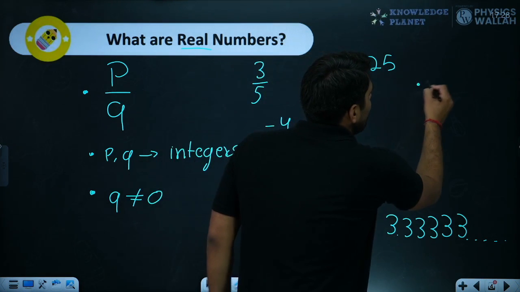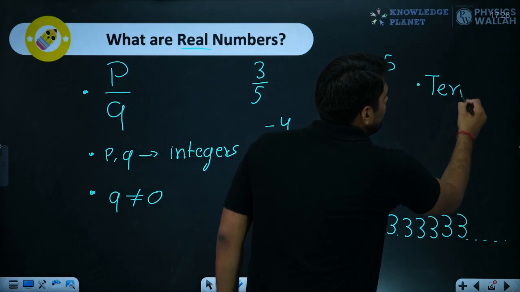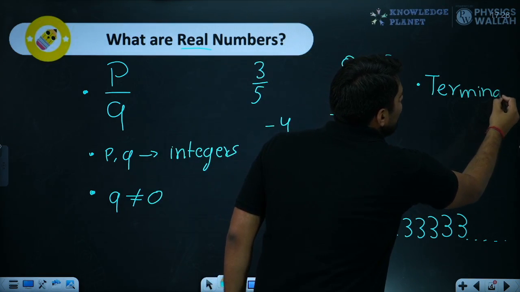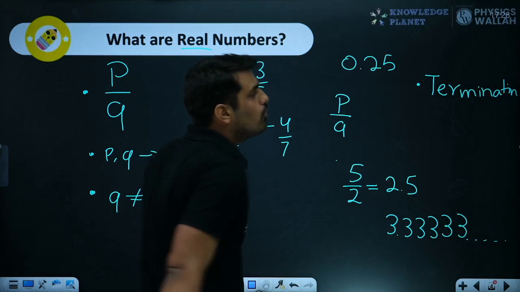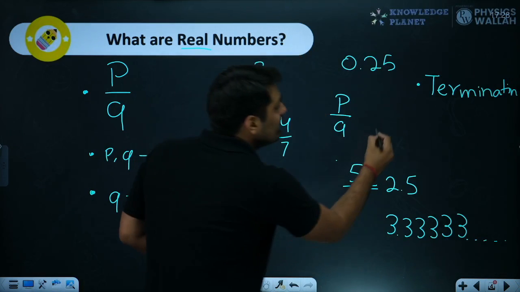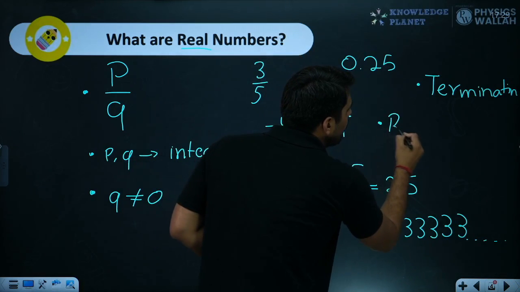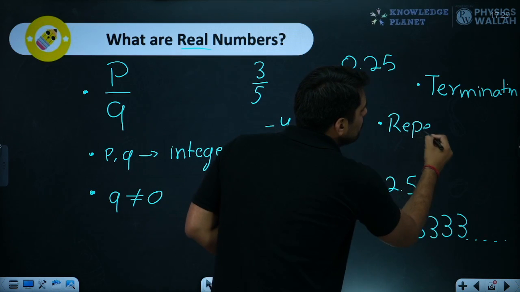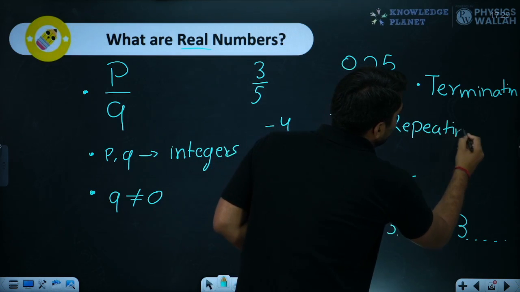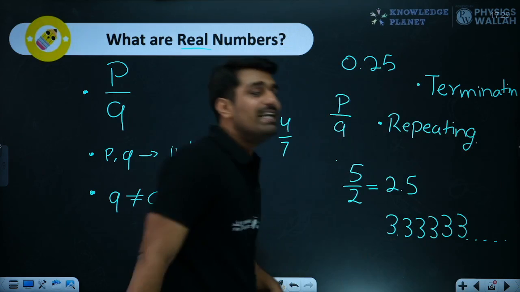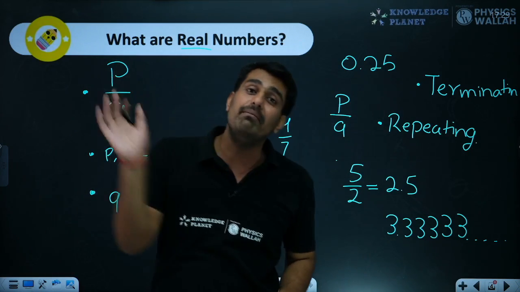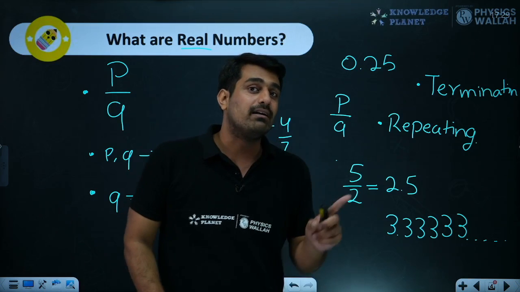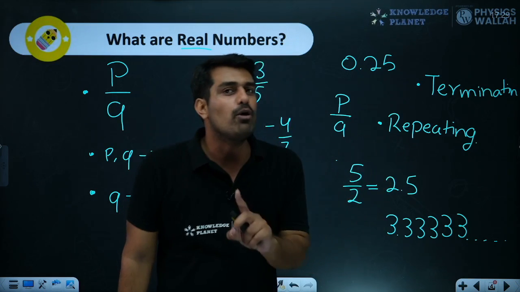First point, if the decimal is terminating, that means it's ending, in that case, I can call it a rational number. And in the second case, if it is repeating or you can say recurring, in that case also you can call it a rational number. So about the decimal form, these 2 decimal forms will work for rational numbers. They will be called rational numbers. But other than these 2, it will not be called a rational number.